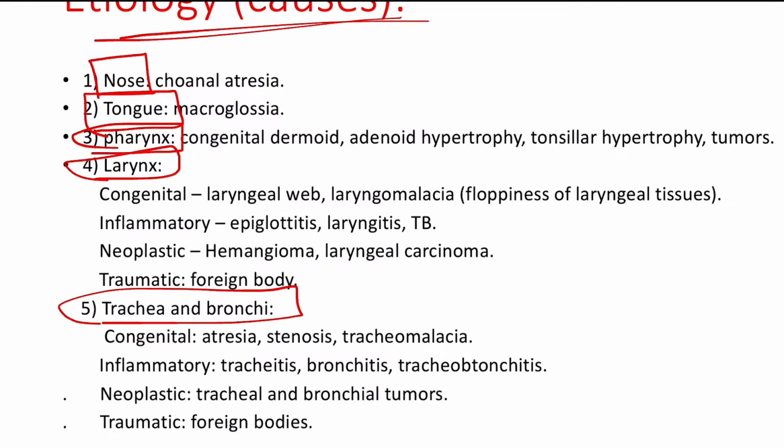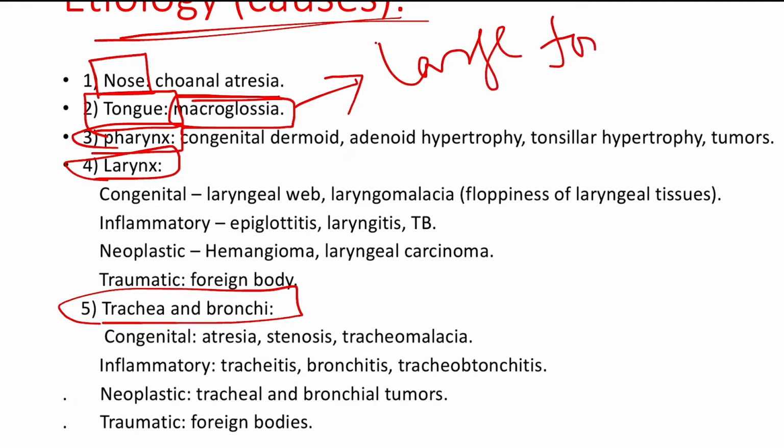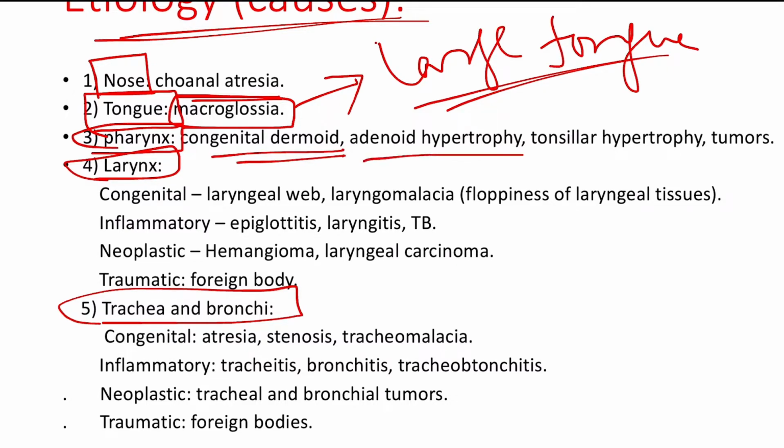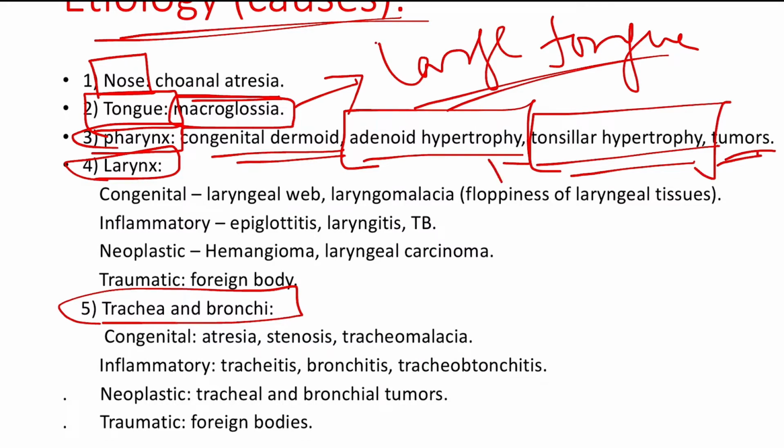In the nose, the cause of stridor is choanal atresia. In choanal atresia, there will be total obstruction in the nasopharynx so that the patient will not be able to breathe, as well as stridor will be produced. And regarding the tongue, you have macroglossia. What do you mean by macroglossia? Basically, it is a large or enlarged tongue. The tongue is large so that it is obstructing the airway, the air passage, which may lead to stridor. And in the pharynx, the lesions are congenital dermoid, adenoid hypertrophy and tonsillar hypertrophy, as well as tumors. But here just remember adenoid hypertrophy and tonsillar hypertrophy. These two are more important compared to the others.